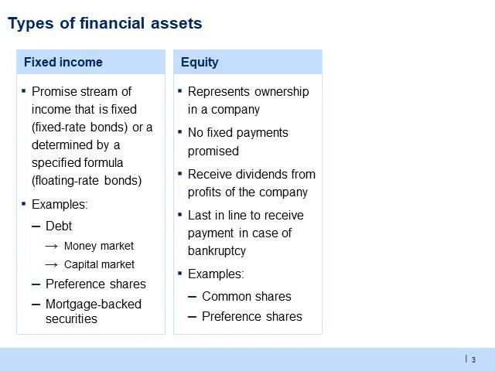The second asset class is equity, which represents ownership in a company. There are no promised payments in equity, and dividends are paid only if the company makes a profit. Equity holders have what is called a residual claim, which means that they will get whatever is left after the company pays all its other obligations. It is this feature of equity which makes it a risky asset class.